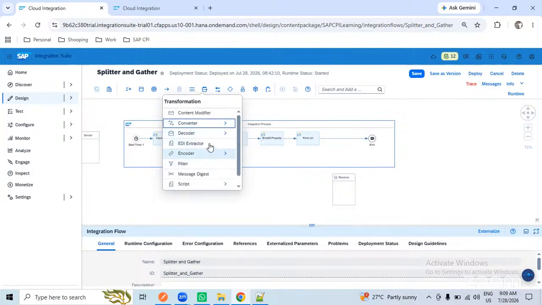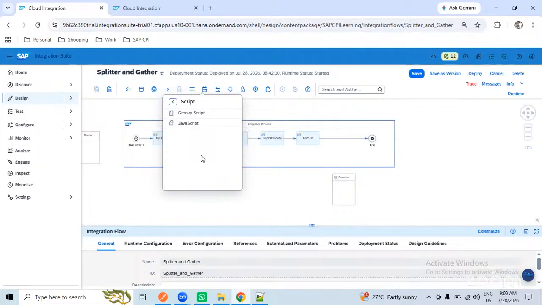Decode or nothing, this and all we haven't covered. Filter is covered, and the scripts we haven't covered anything. So among these two scripts, most of the CPI developers will go with Groovy scripting only. So we'll cover Groovy scripts here. Groovy script is very similar to Java only.